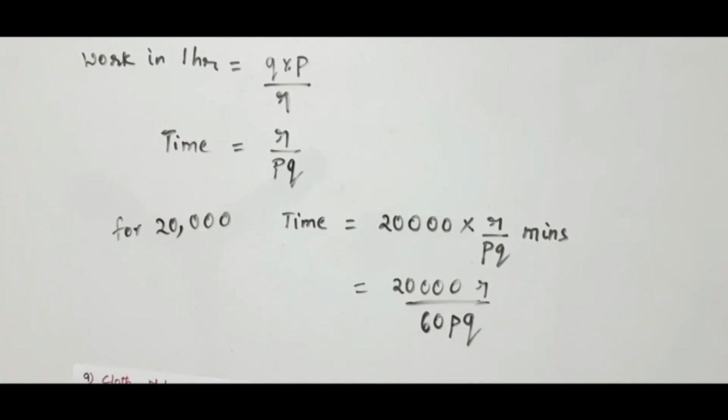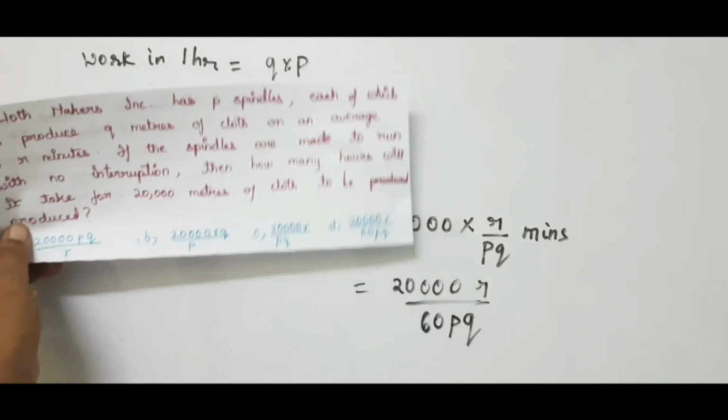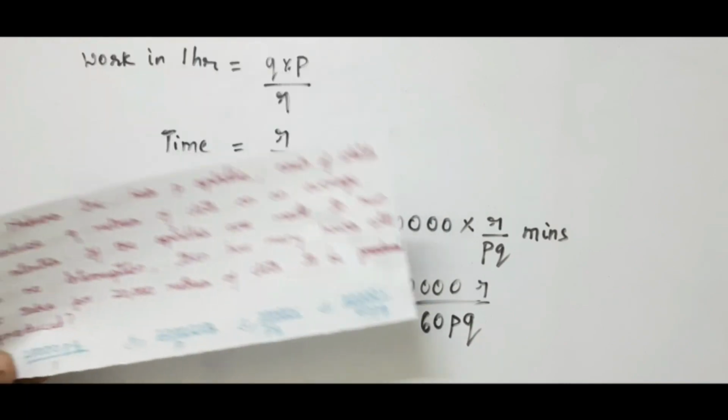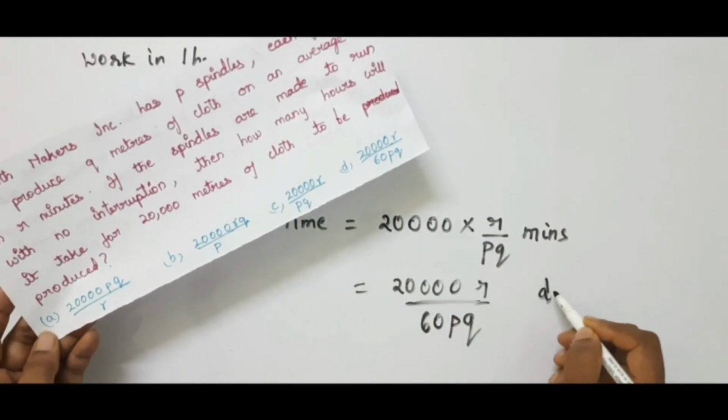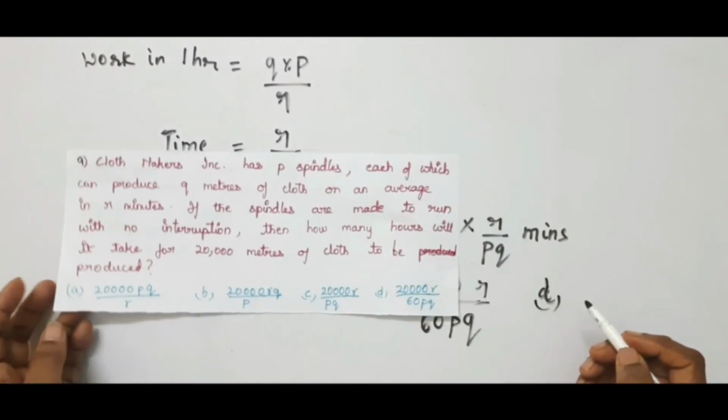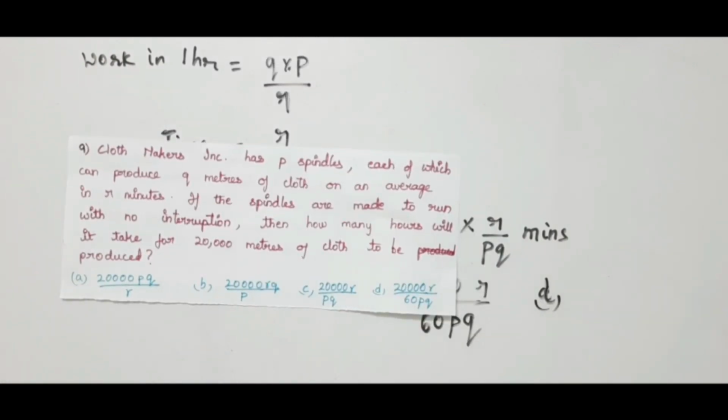Okay. It is a very simple problem. Just understand the logic and you will get the required answer. Without working it out, just by seeing the options, you can give the answer. It is option D. In this way, you have to solve this type of problems. This is nothing but the logic required for us to solve time and work problems of different types. If we know the logic, we can give the required answer by seeing the options itself. Now let us go to the next problem.